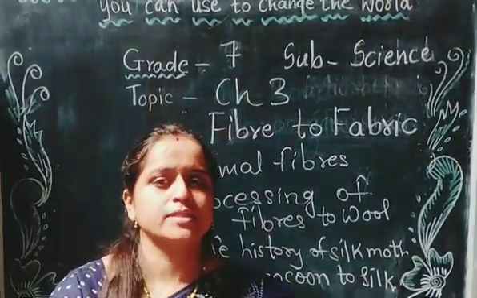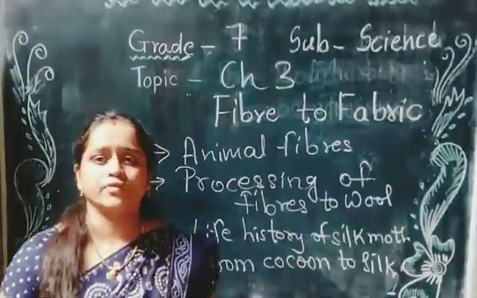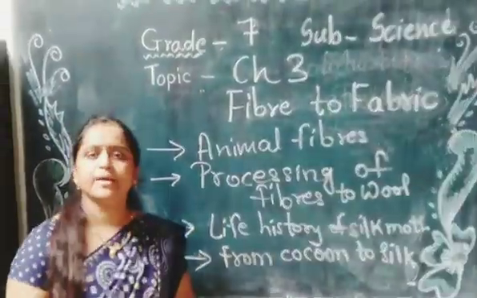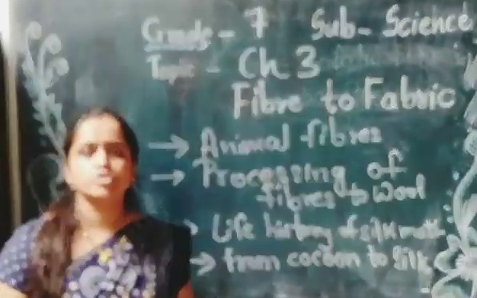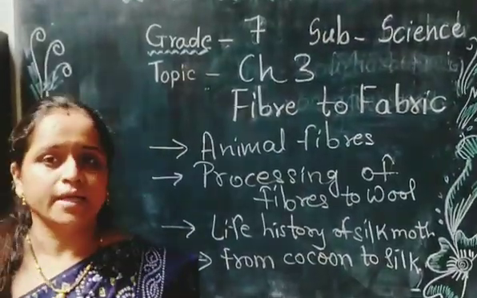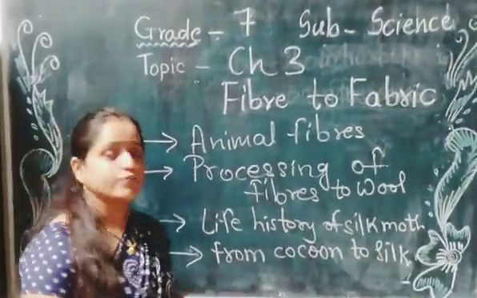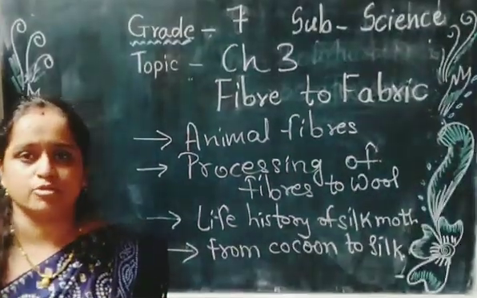And today we are going to start with a new chapter, that is chapter number 3, Fiber to Fabric. We are going to see the following topics: animal fibers. Which are the animal fibers? Then the processing of fibers to wool. Which are the processes involved to make fibers into wool? Then the life history of silk moth and from cocoon to silk. So please open your textbooks.